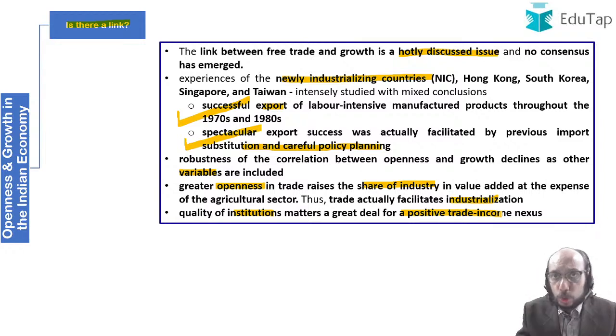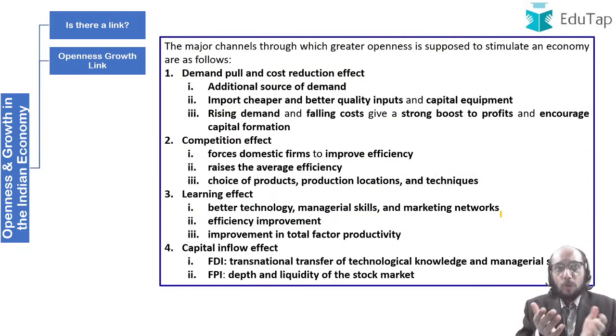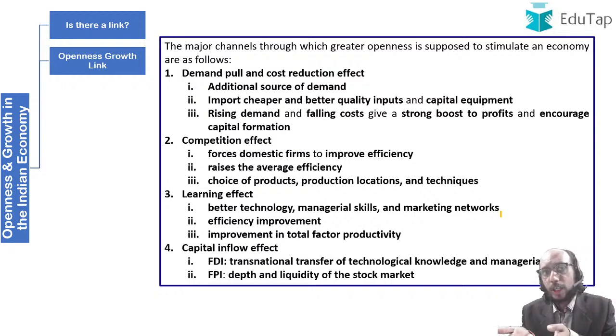And the conclusion is that this is still a debated issue, with one set of people believing that yes, there is a link, and another set of people believing that there is not so strong a link. That is the end result that is coming out over here. Now, let us say that yes, openness does result in economic growth. So how does that happen? What are the factors that cause growth? How does openness help in bringing about economic growth?